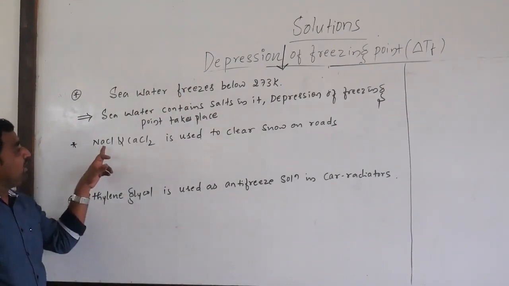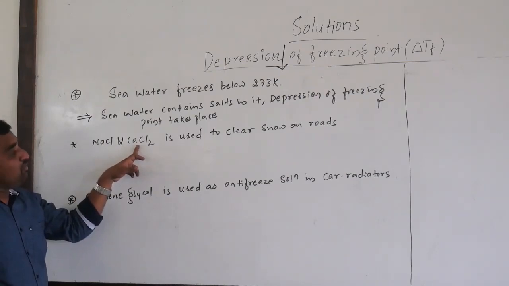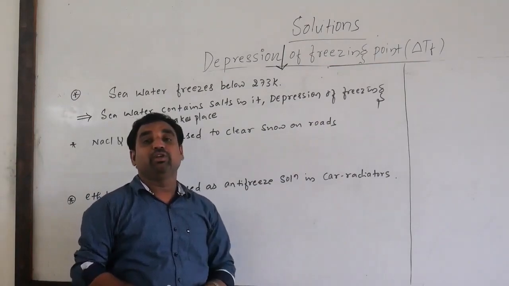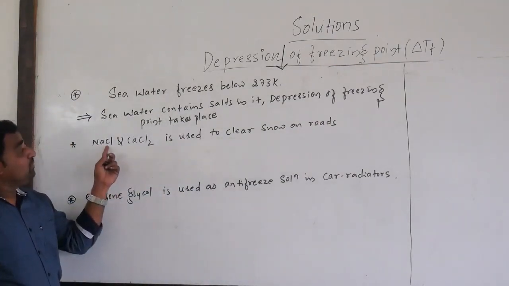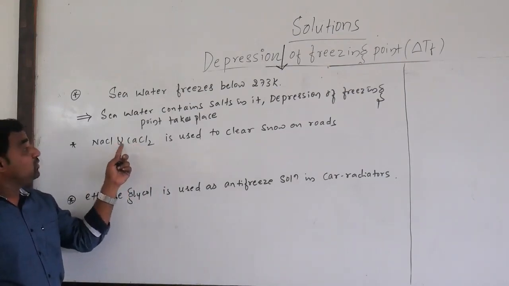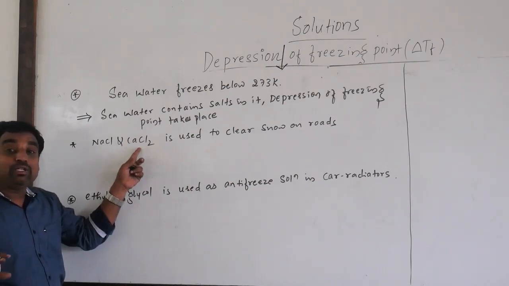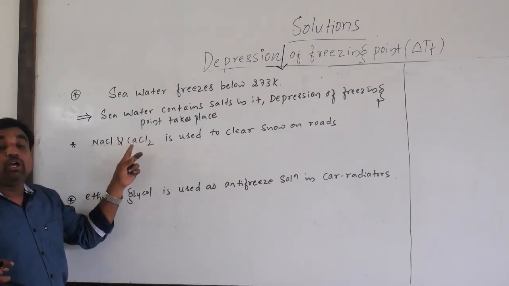Now one more example: we can take sodium chloride and CaCl2. Calcium chloride is used to clear the snow on the roads. If the roads have snow, they add sodium chloride and CaCl2. These two depress the freezing point of water. So what will happen?